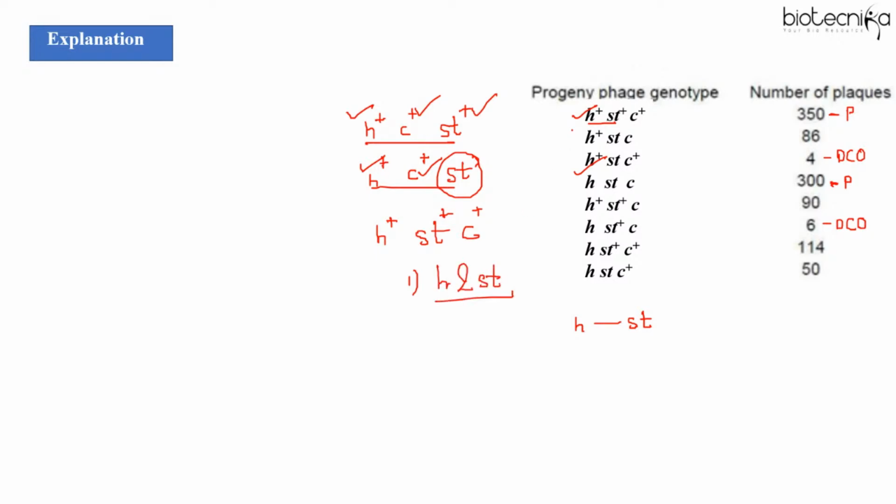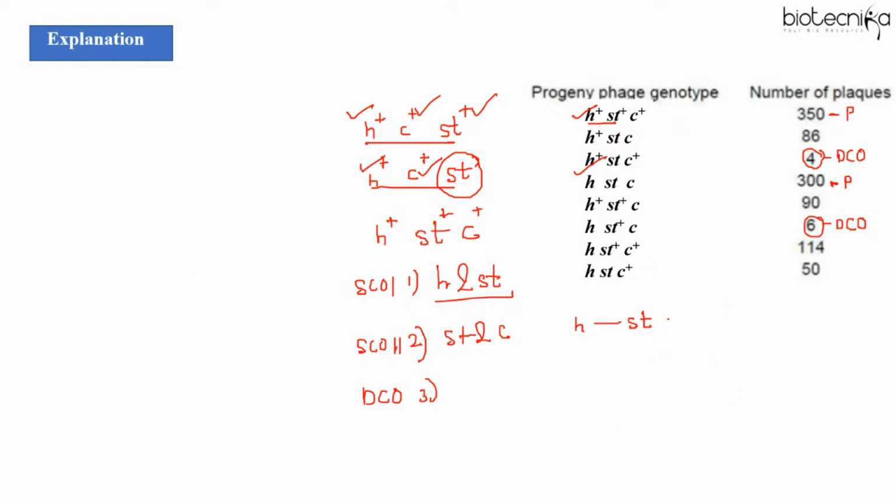So A and B. So here H and ST is given. Then ST and C. This is single crossover 2, right? So this is single crossover event 1. This is single crossover event 2. And double crossover will be when the crossing over will be between both H and ST and ST and C. So it is already given 4 and 6 over here, right?